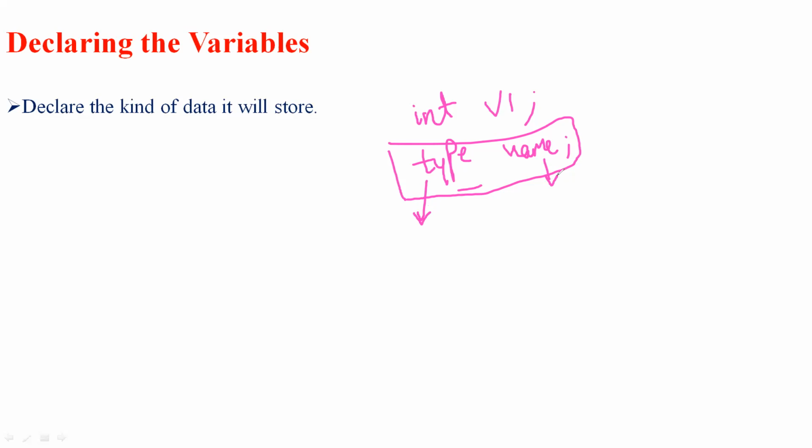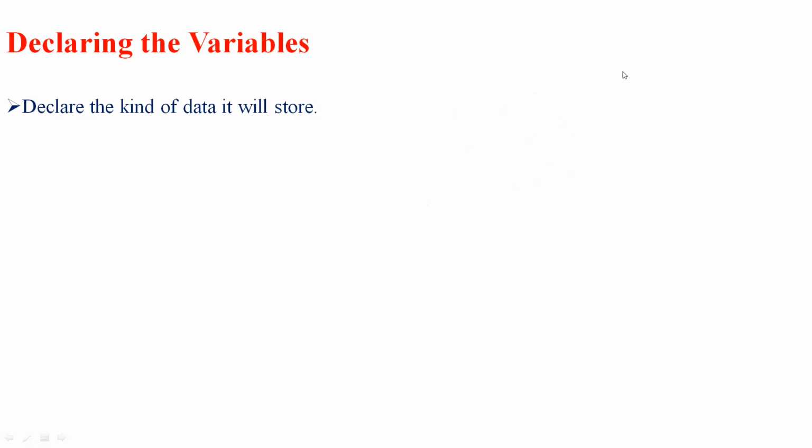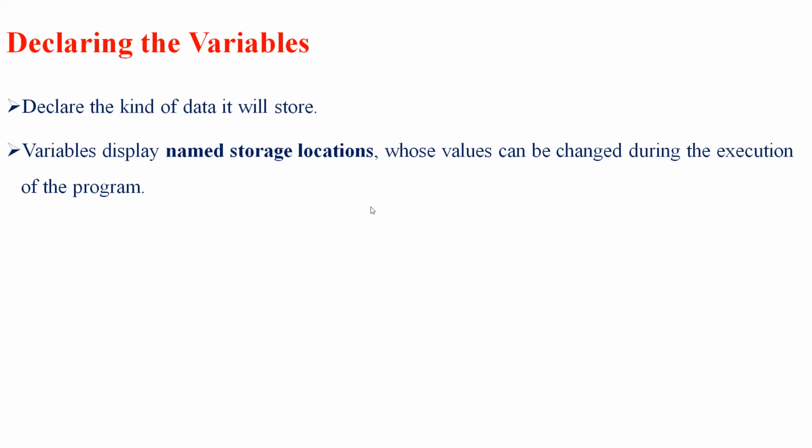So let's see with different perspectives. Variables represent a named memory location whose values can be changed during the execution of a program. As I said, the name itself suggests that it is variable, so the value is varying.